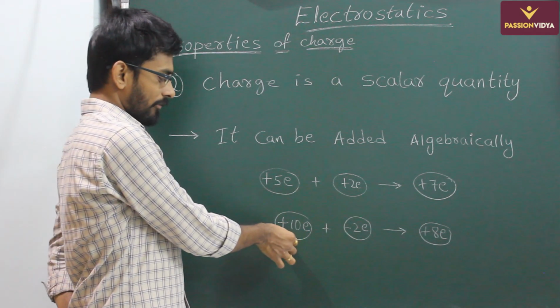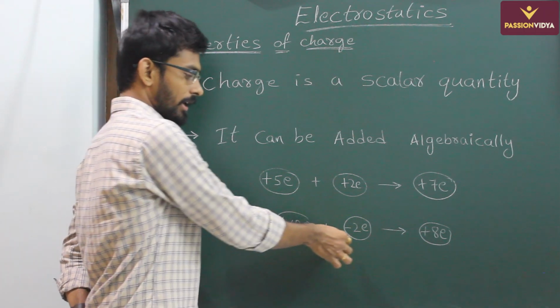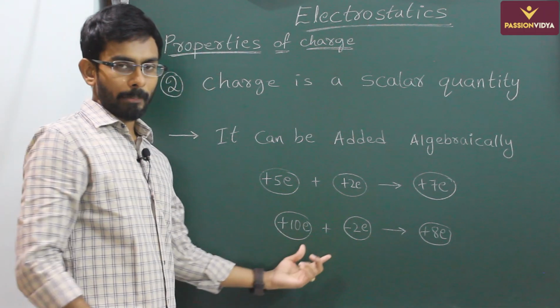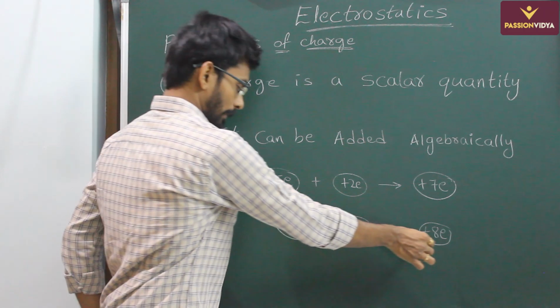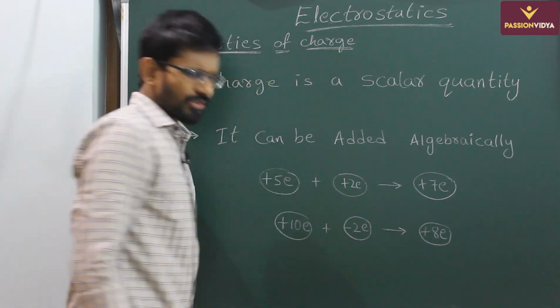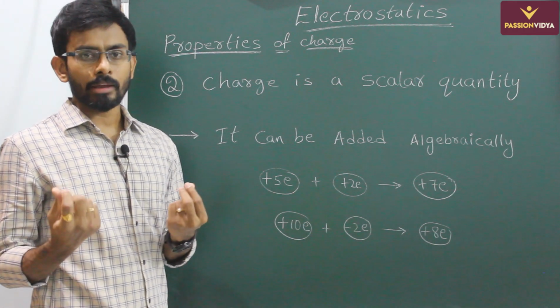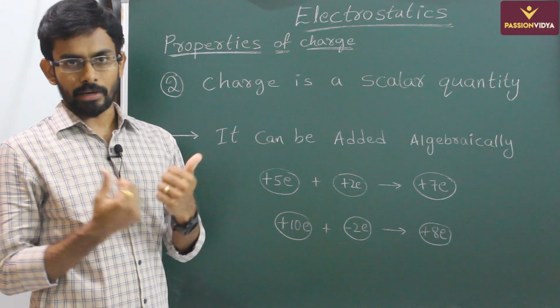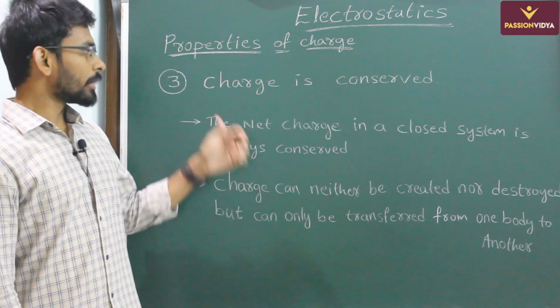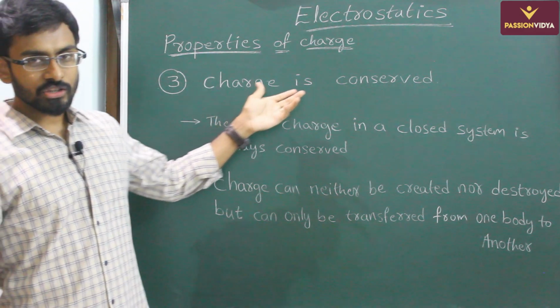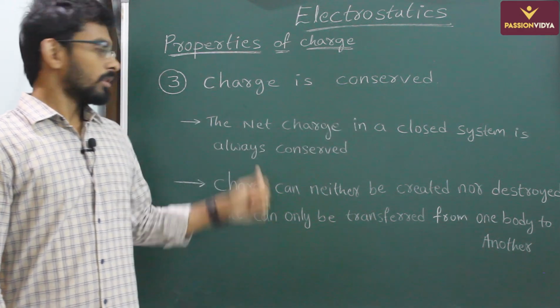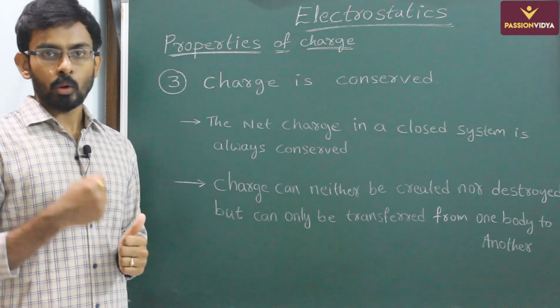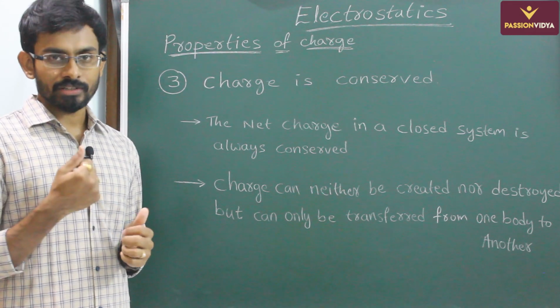And similarly, if you have two charges plus 10E and a minus 2E charge, when you combine these two, you will get plus 8E charge. So simple algebra. We can add them, you can subtract them algebraically. So next, third property of charge. Charge is conserved. The net charge on a closed system is always conserved.